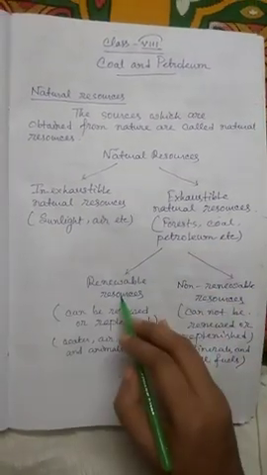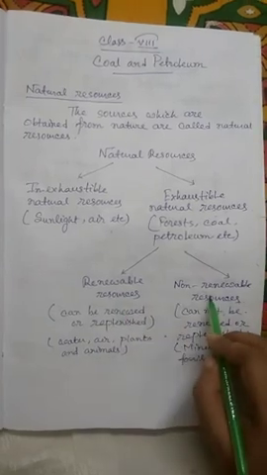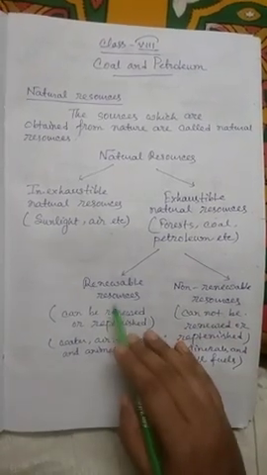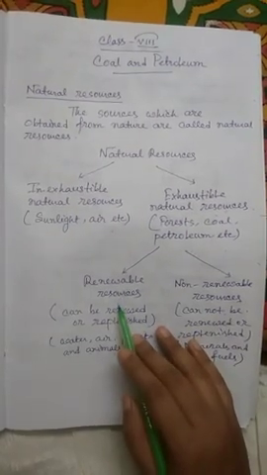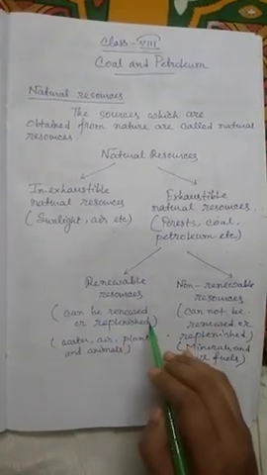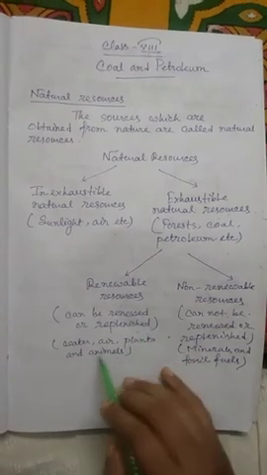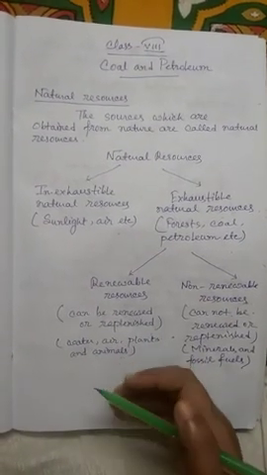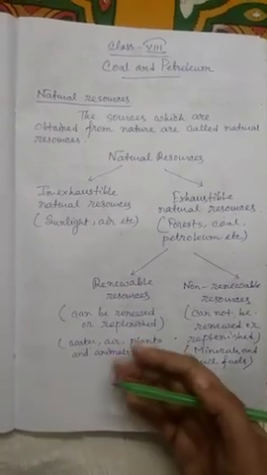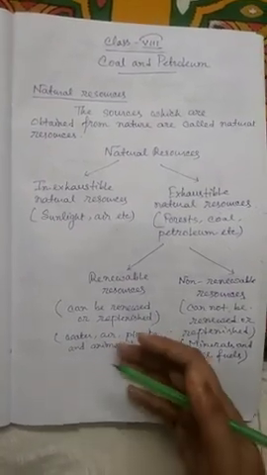Now, exhaustible natural resources are further divided into two groups: renewable resources and non-renewable resources. As the name suggests, renewable resources means that can be renewed or replenished. If we use air, water, plants and animal products, they can be renewed or they can be regenerated.